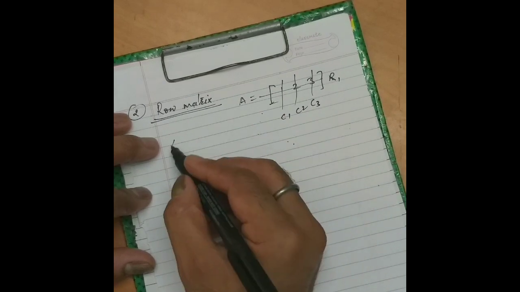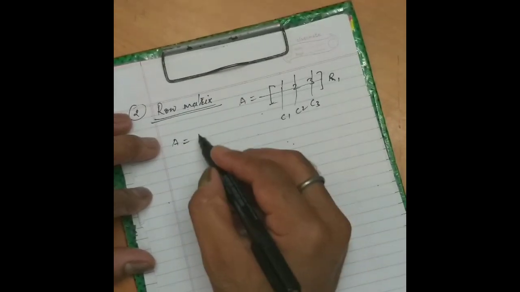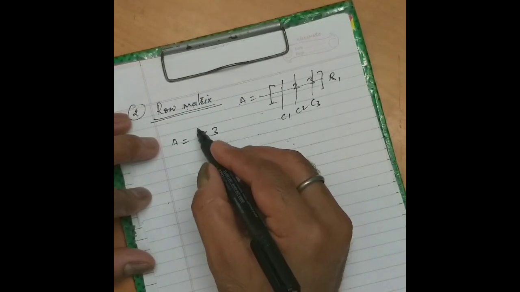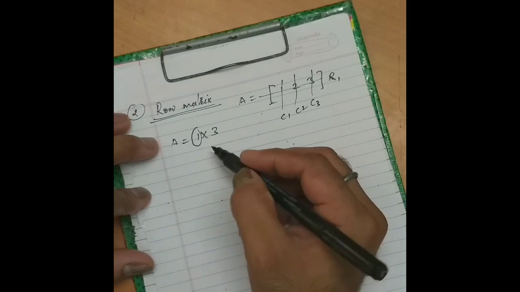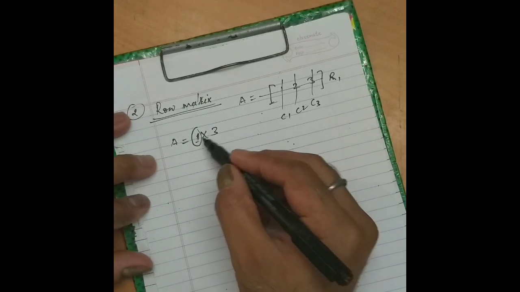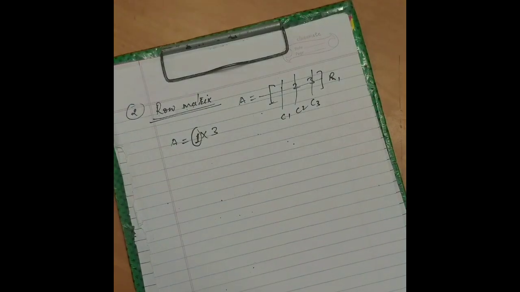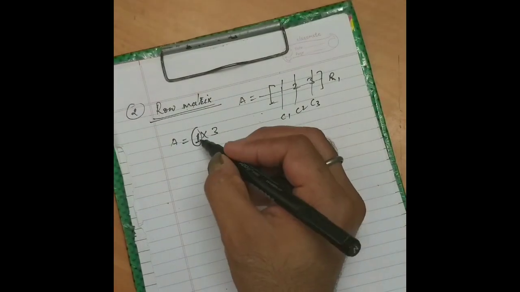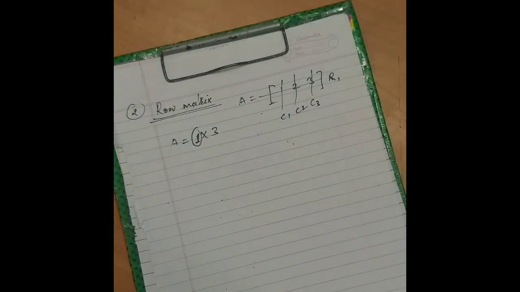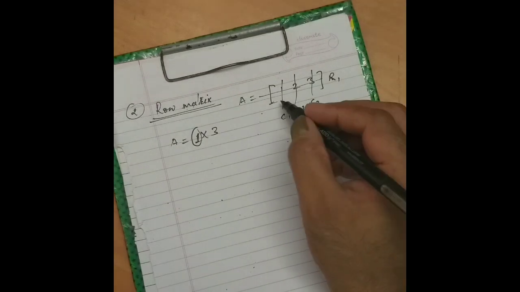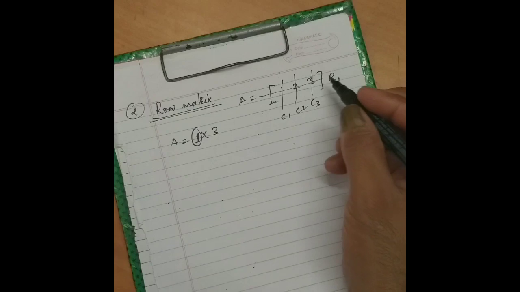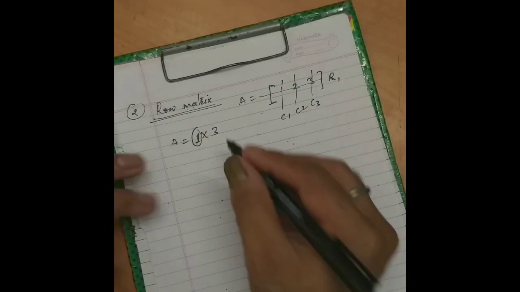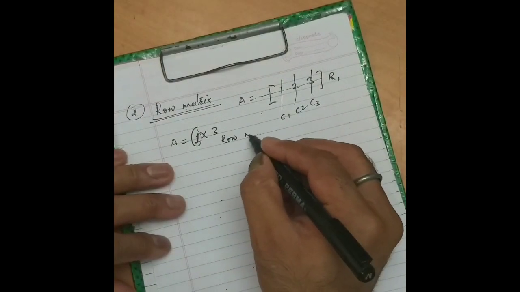So the order of this matrix A is 1 into 3. When the number of rows is equal to 1, meaning there exists only one row in the matrix, that matrix is called a row matrix.